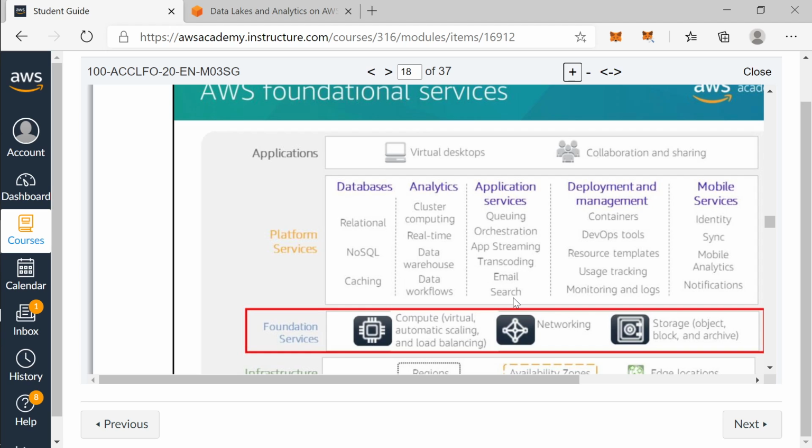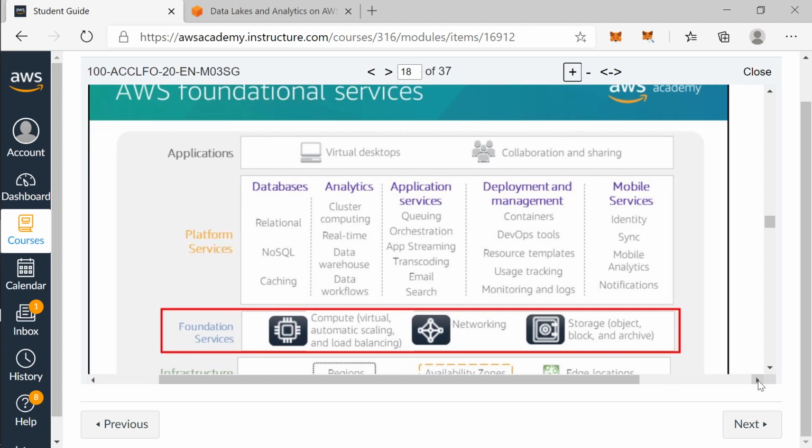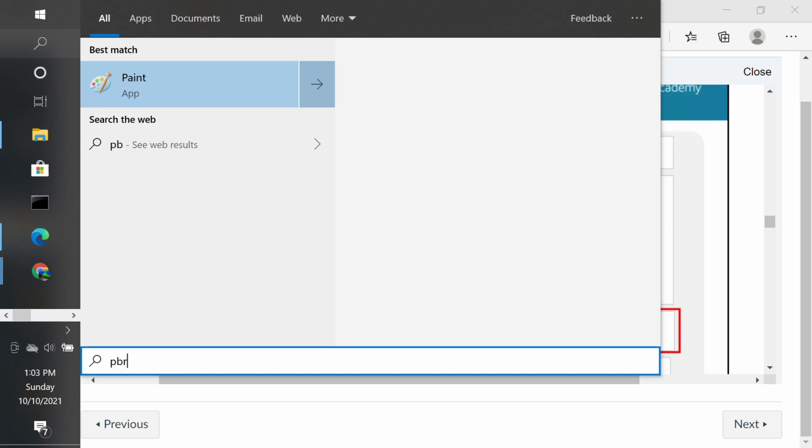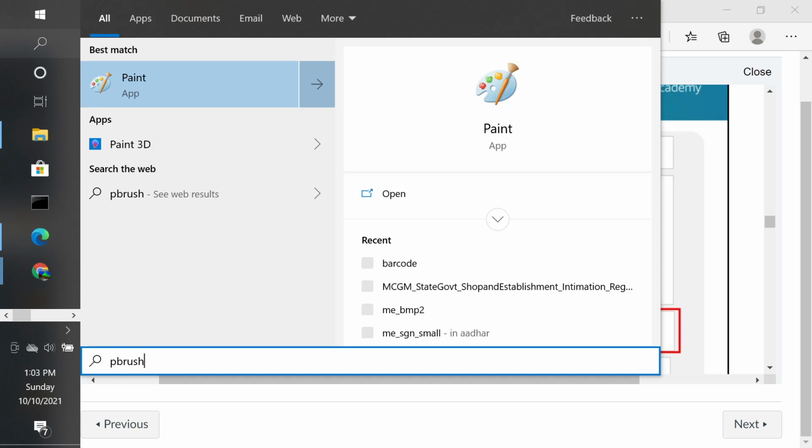But exactly which service is doing queuing, for example? Can anyone tell me which service does queuing in AWS? Anyone? Any idea? Queuing is with regards to DynamoDB. No, queuing is... Let me quickly tell what queuing is. Anyone have an idea what queuing is?